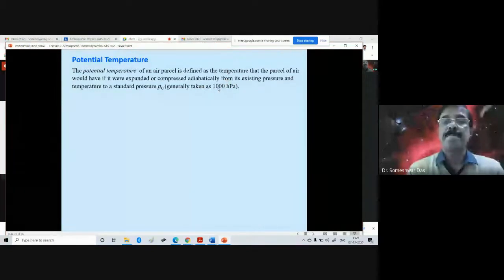So the potential temperature of an air parcel at any height above the ground is the temperature which the air parcel would attain when it is brought down adiabatically to a reference pressure level of say 1000 millibar.